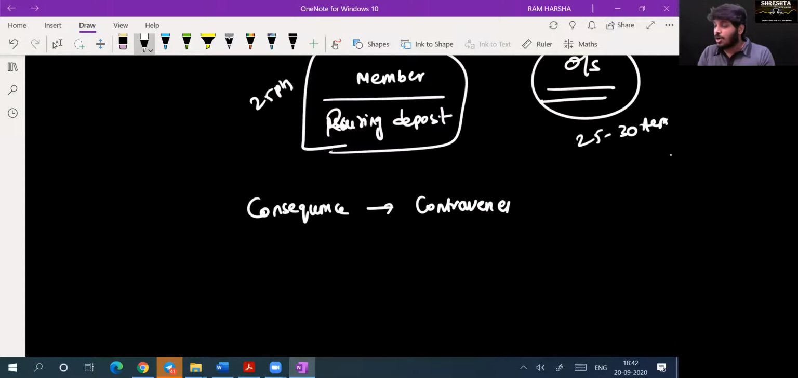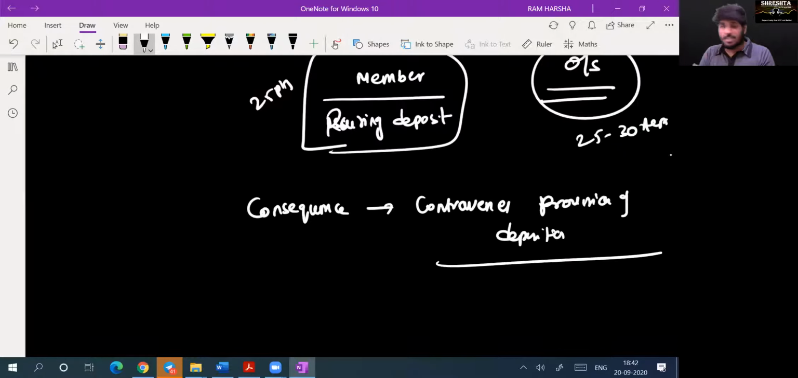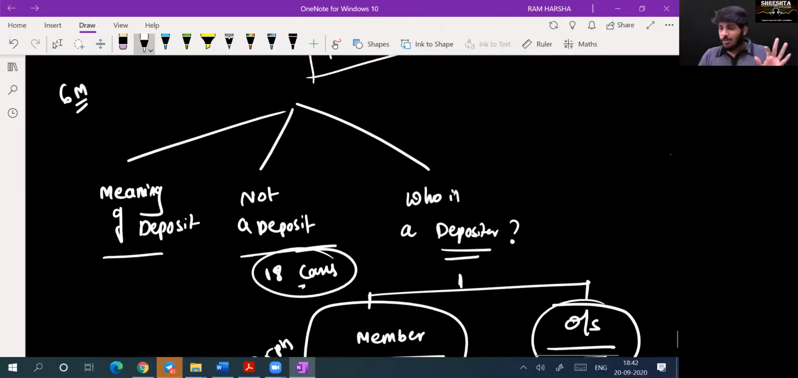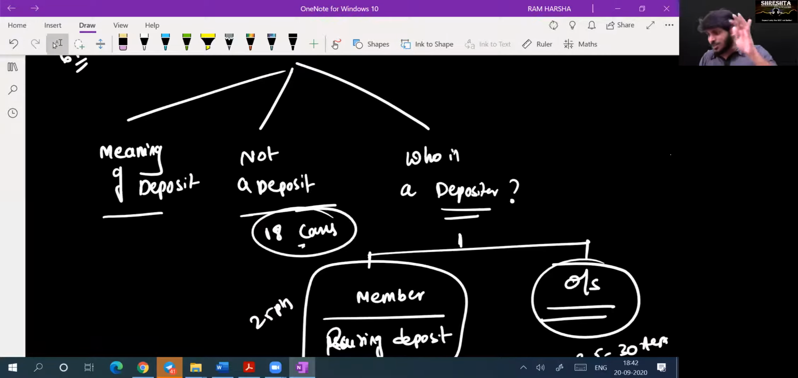What are the consequences for contravention of the provisions of deposits? This is the entire thing that we are going to learn. What is deposit? What is not a deposit? Which companies are permitted to go for deposits, which are not permitted? Who is a depositor? How to issue deposits to a member, and how to raise money from public deposits. This is what we are going to learn.